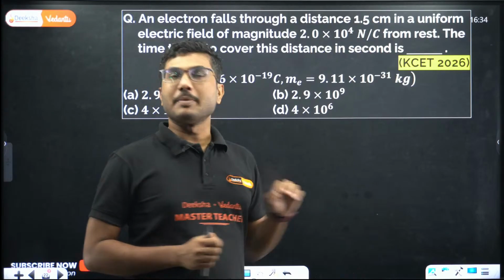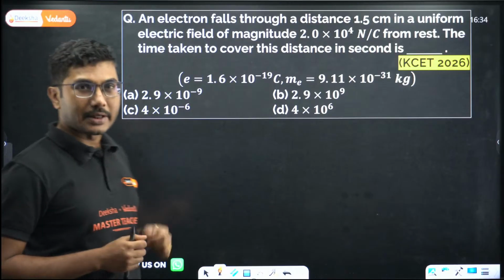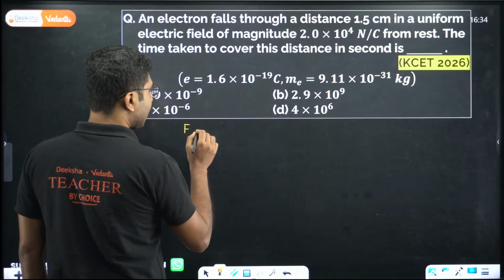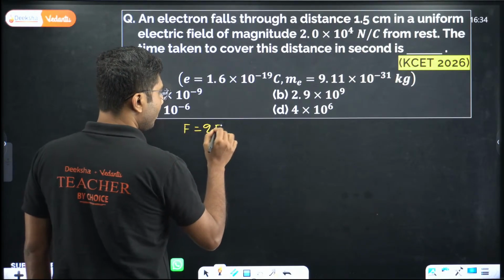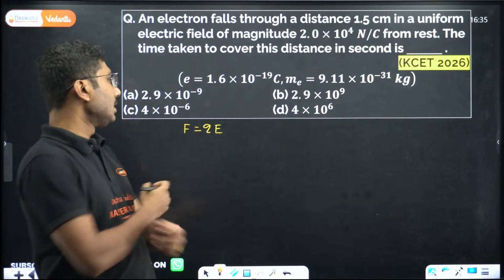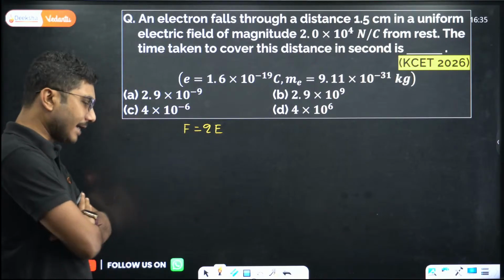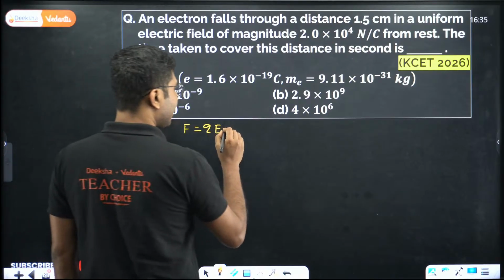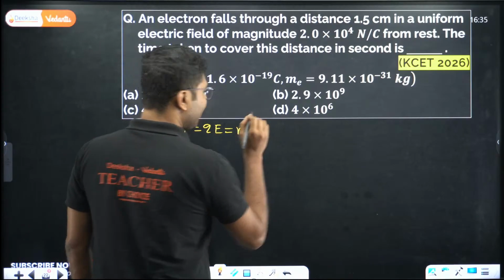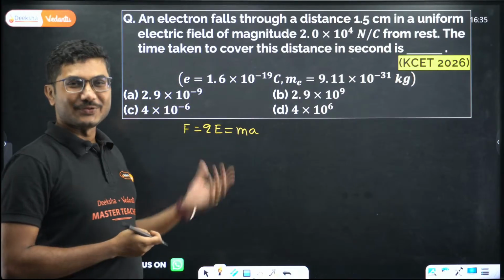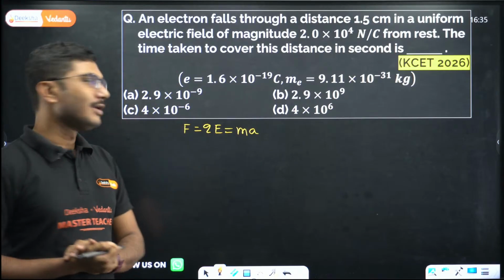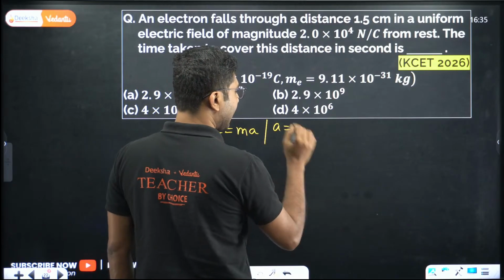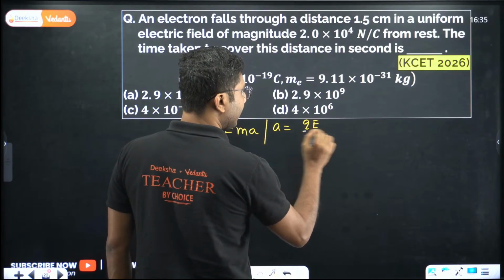When you keep a charged particle inside an electric field, what happens to the charged particle? It experiences a force. The force experienced by the charged particle is given by Q into E. And our great grandfather of physics, Newton, told us that F equals ma. Okay, Newton was Indian, just joking. So from F equals ma, we can say that the acceleration of the charged particle can be calculated as a equals Q into E divided by m.